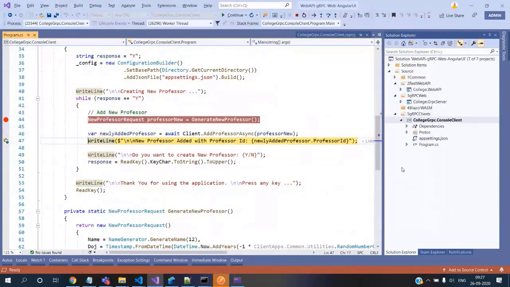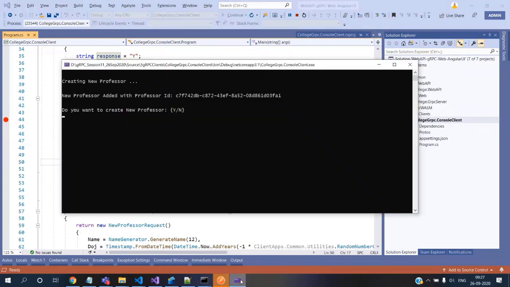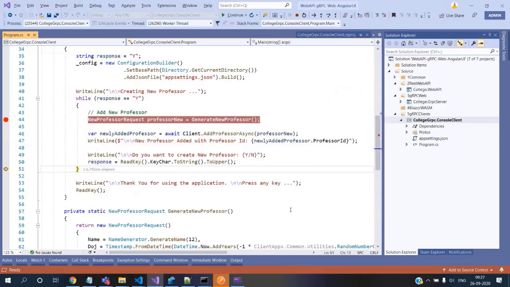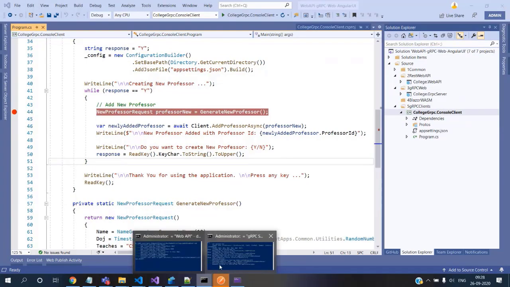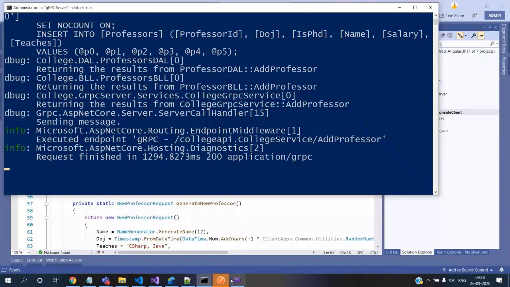And we can see here the professor ID which it got created, CF7F. Okay, so that's it. I think pretty much this is what we wanted to test. All the things which we tested previously, but still we would like to test this, and we stopped it there. And once that test is done, the other test we can do is just to understand the channels, how many channels we are coming in.